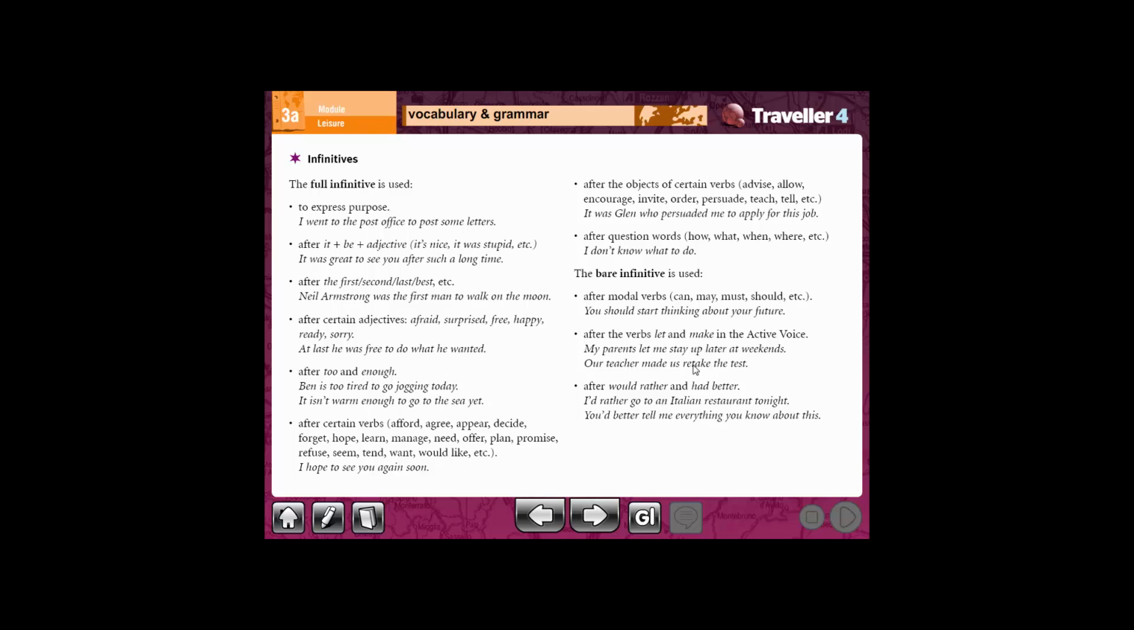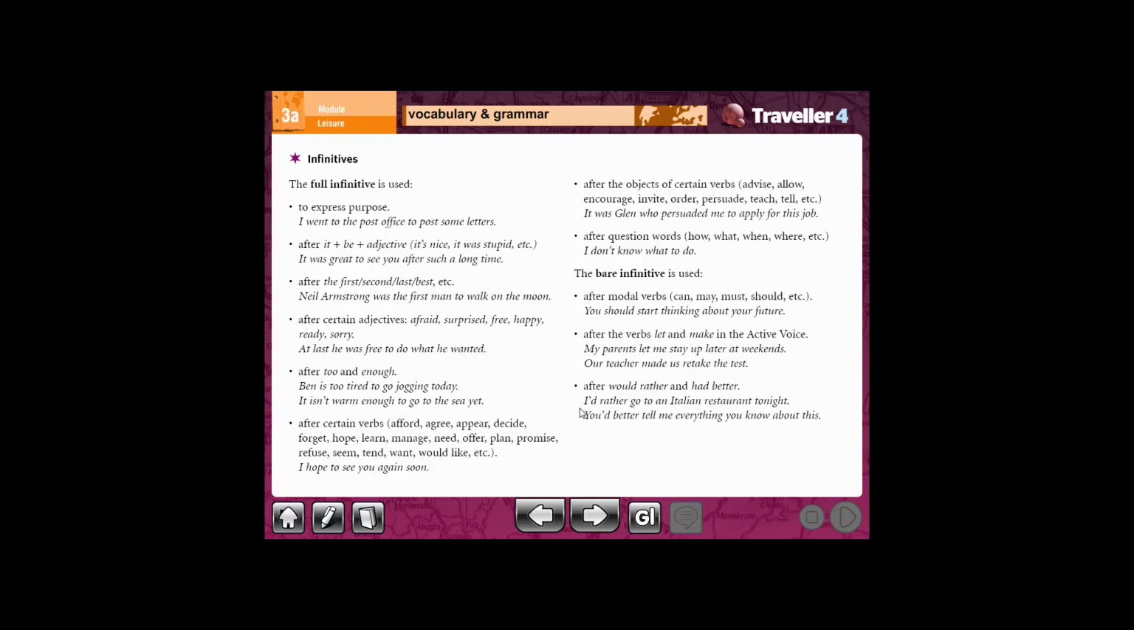Okay, we're going to use also "make" here. "Our teacher made us retake the test." Also, this sentence is in the active voice, and we know who does the action, which is our teacher. And if you notice, where is the bare infinitive? "Retake." We put it after "made."